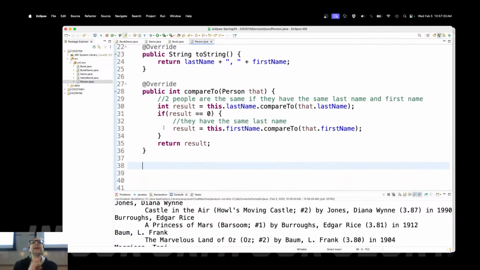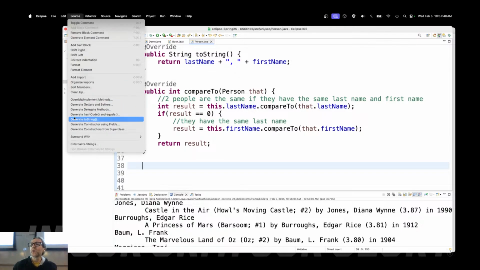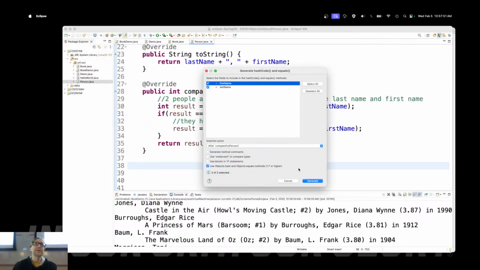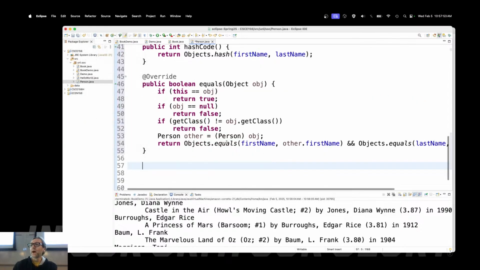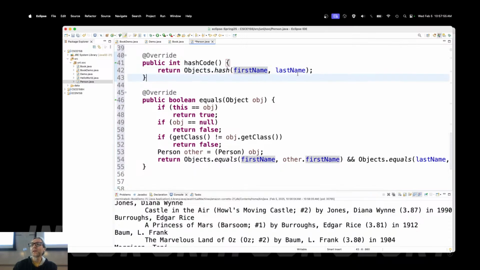Instead, what we need is two other functions. And again, I don't want to get into details on those functions yet, but generally what you should do, especially if you're ever going to use a hash-based data structure, a hash set or a hash map or pretty much anything, is generate a hashCode and equals method. By default, it will be based on every single part in your object. HashCode is what takes this object and converts it into an integer so that it can be used by that data structure.